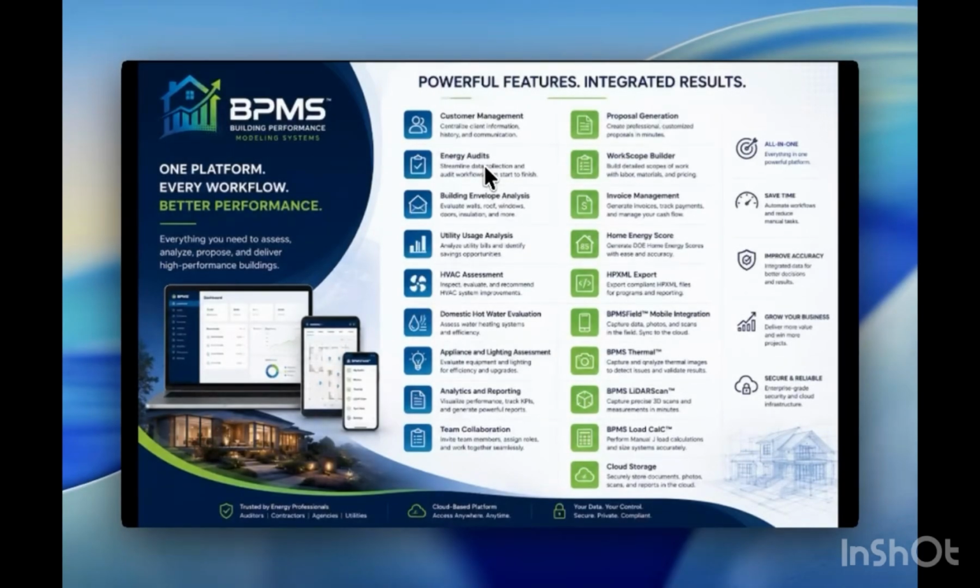Depending on your subscription, BPMS may include customer management, energy audits, building envelope analysis, utility usage analysis, HVAC assessment, domestic hot water evaluation, appliance and lighting assessment, proposal generation, work scope builder, invoice management, Department of Energy Home Energy Score, HPXML exports, the companion app BPMSField mobile integration, BPMS Thermal, BPMS LiDARScan, BPMS LoadCalc, analytics and reporting, team collaboration, and cloud storage.